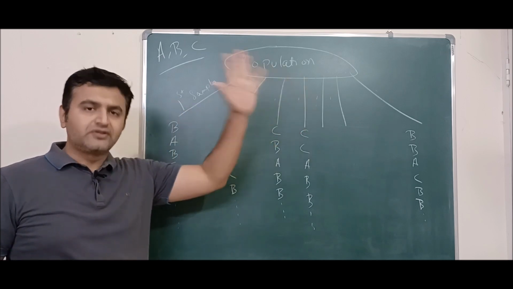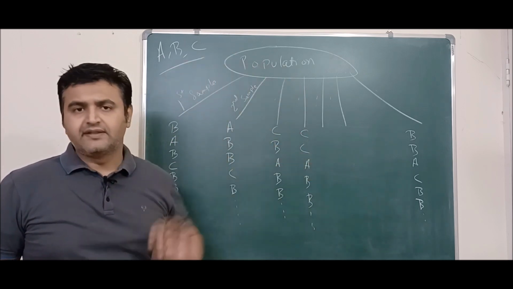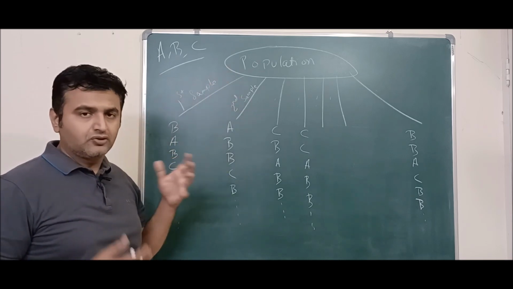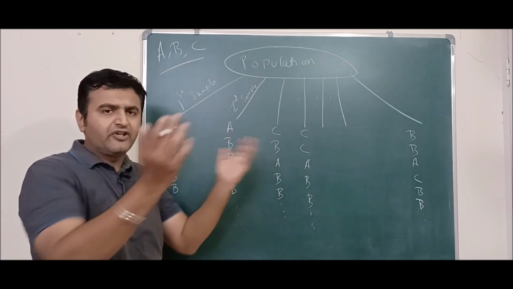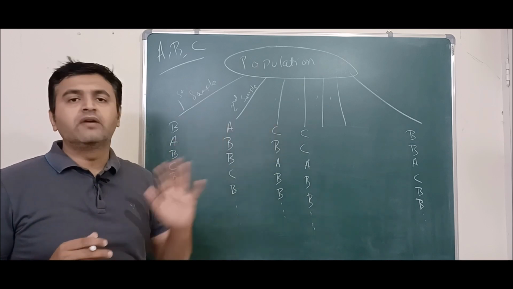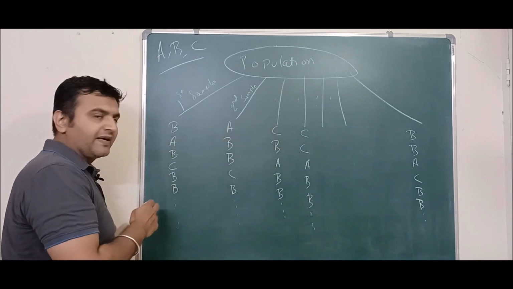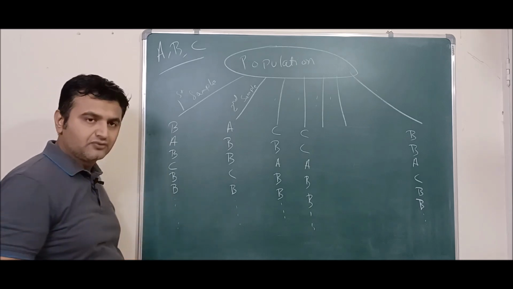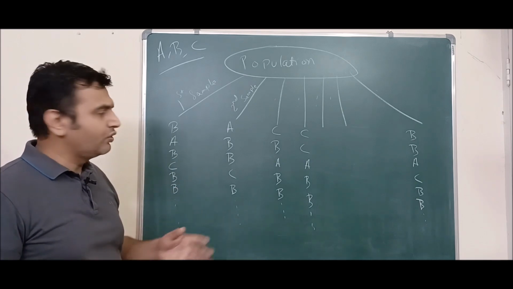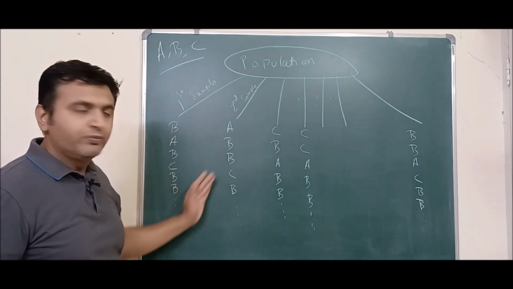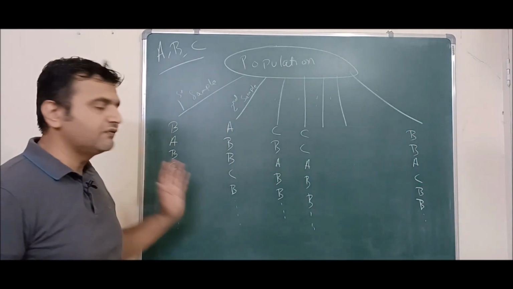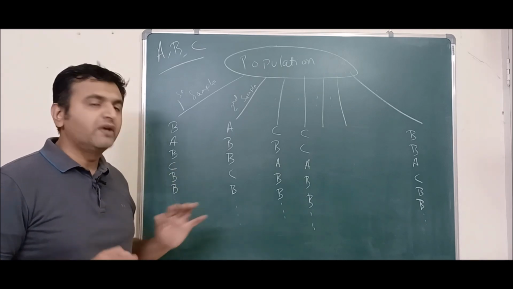So suppose there are 100 wards in that constituency, so you go into each ward. From the first ward, you take some sample. Suppose there are plenty of people, among them you are only taking 50 people and asking them whom they voted for. So one will say I voted for B party, one will say A party, B party, C party and so on. Then you go to another ward. There again you are not going to survey the complete ward. In that ward you are going to ask 50 people whom they voted for. Third ward, fourth ward and so on till the 100th ward. So in each ward you go and ask a few people whom they voted for.